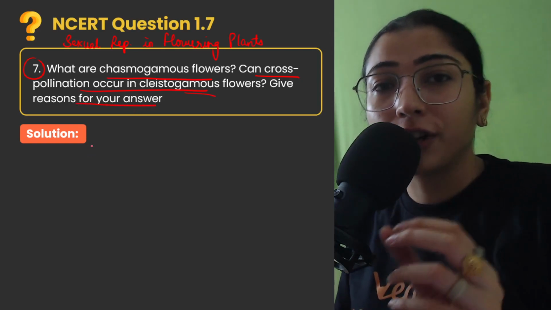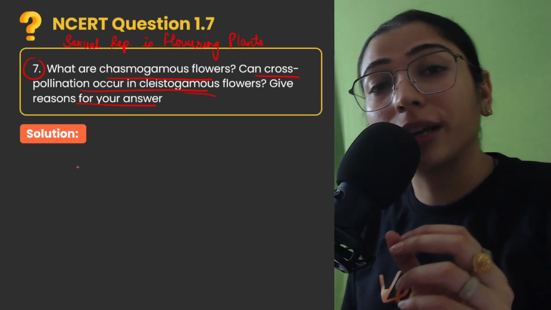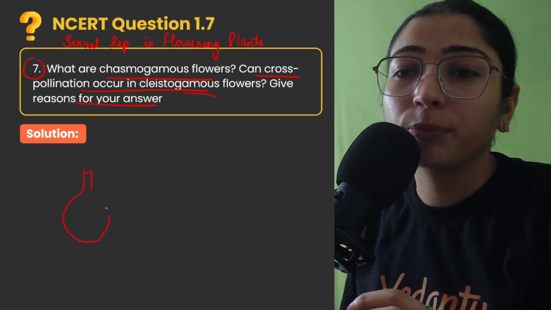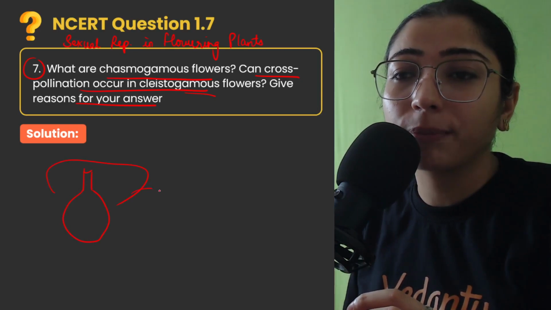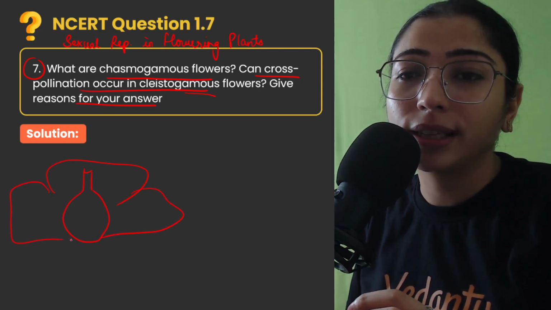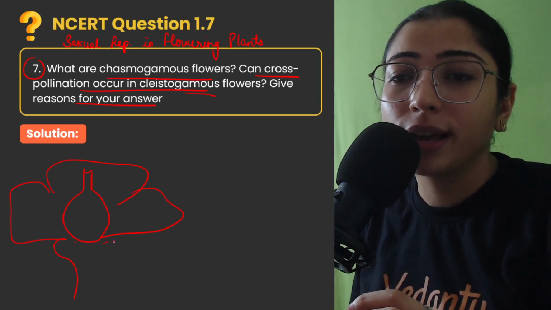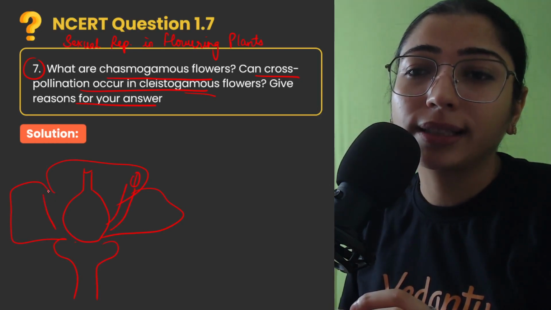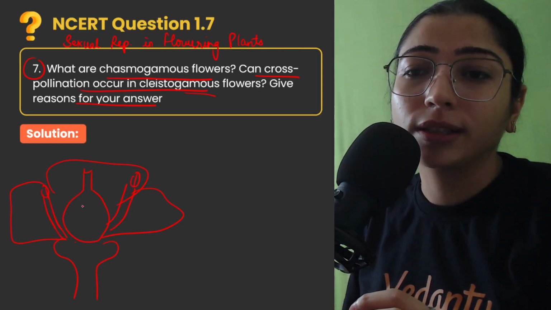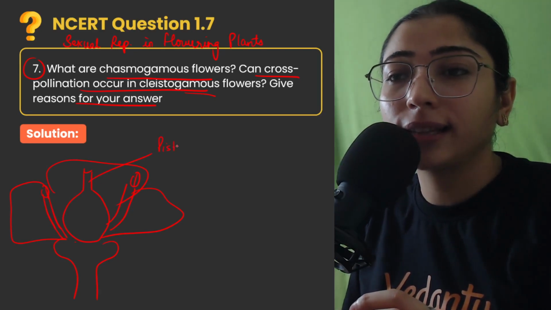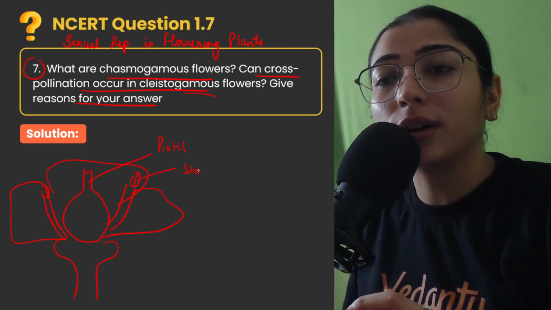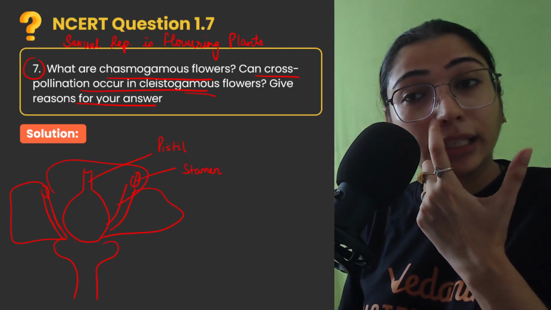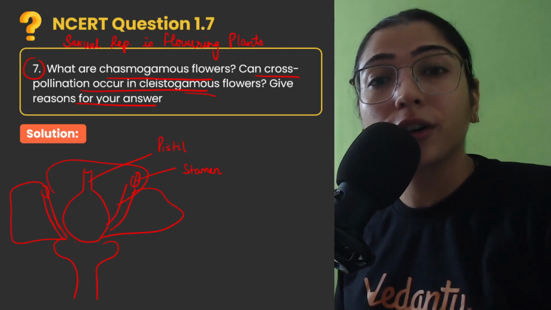So children, first of all we have to understand what chasmogamous and cleistogamous flowers are. Chasmogamous flowers are those which have exposed reproductive organs. For example, let's say this is a flower. You can see the petals are quite open, and because of that the stamen as well as the pistil of the flower, this is the pistil and this is the stamen, the reproductive organs are well exposed to the environment for cross pollination to take place. In such flowers, self pollination can also happen and cross pollination can also happen.